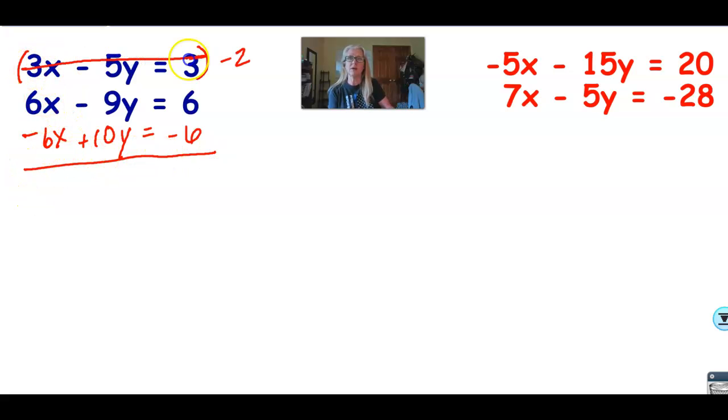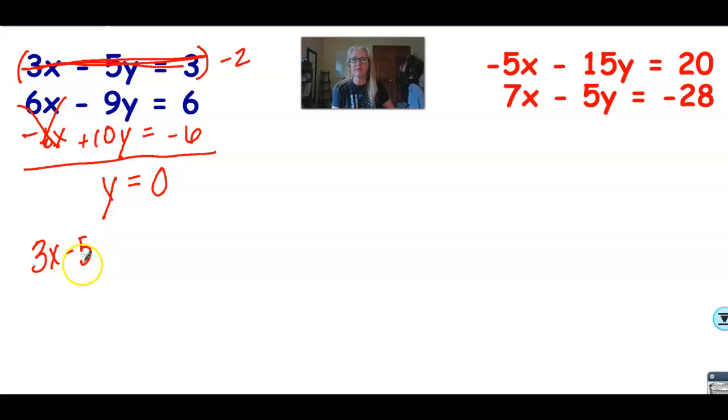So this equation's gone. 6x minus 6x, those cancel out. Negative 9y, positive 10y gives me positive 1y. And 6 minus 6 is 0. So in this case, y was 0. Plugging 0 in for y in one of the equations gives me 3x minus 5 times 0 equals 3. 5 times 0 is nothing, so 3x equals 3, and so I know x is 1. So my answer to the first one is 1, 0.